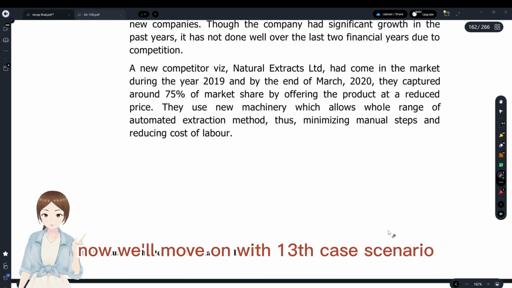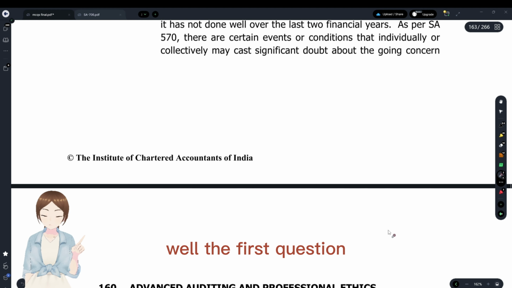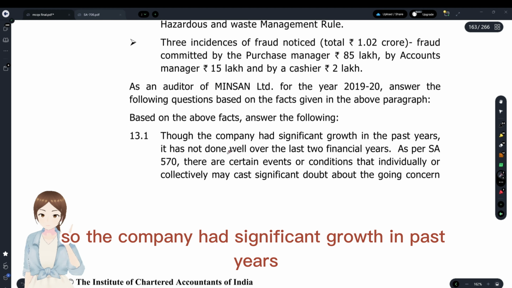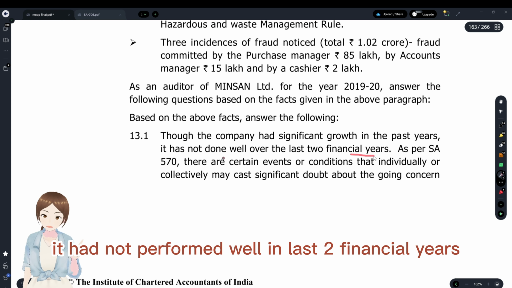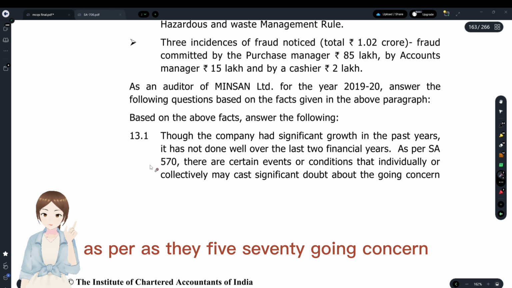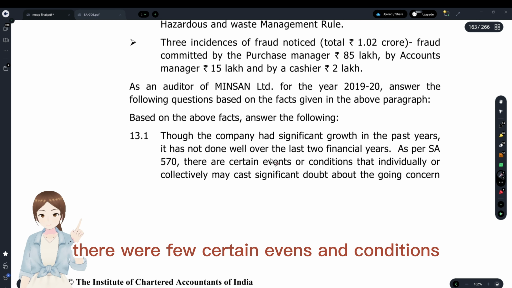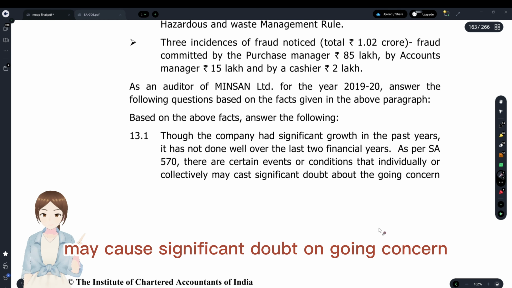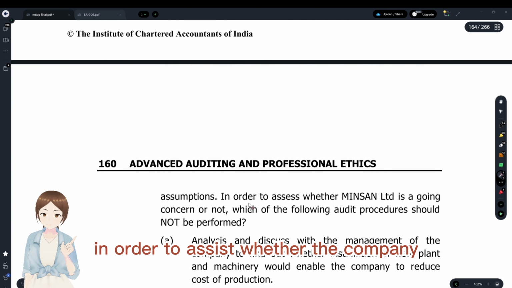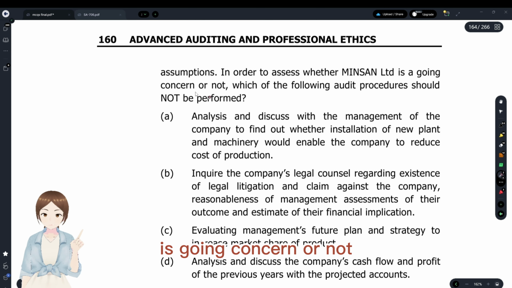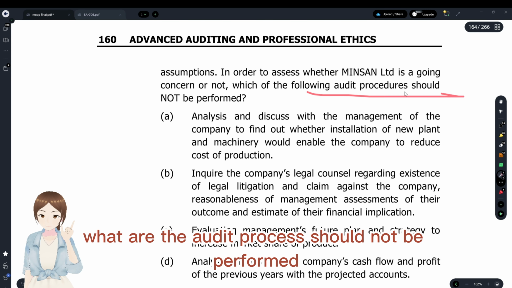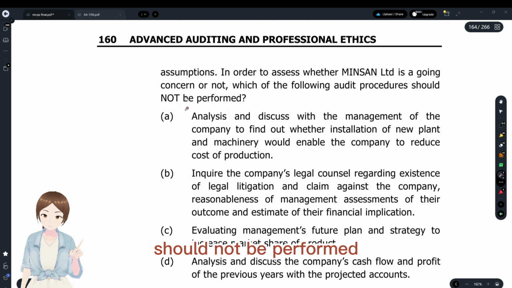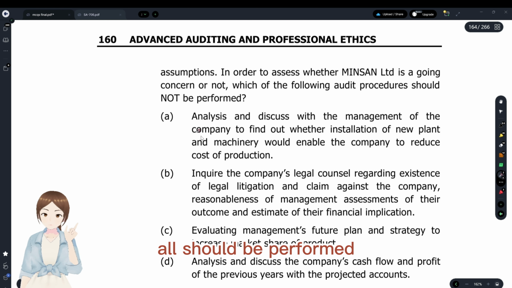Now we'll move on with the 13th case scenario, where the first question: though the company had significant growth in past years, it did not perform well in the last 2 financial years. As per SA 570 Going Concern, there were certain events and conditions that individually may cast significant doubt on going concern. In order to assess whether the company is a going concern or not, which audit procedures should not be performed? Since they are asking what should not be performed, we'll see what all should be performed.